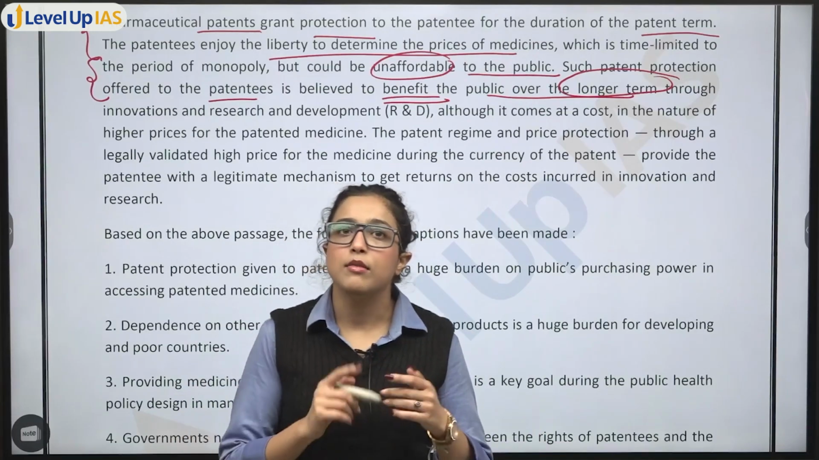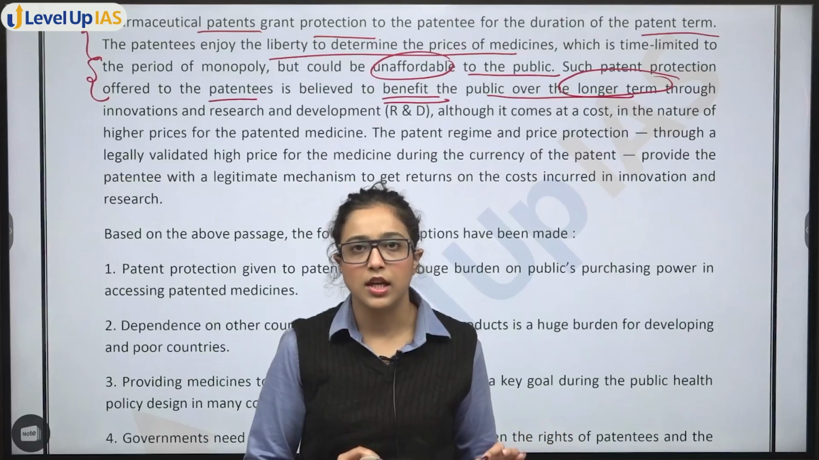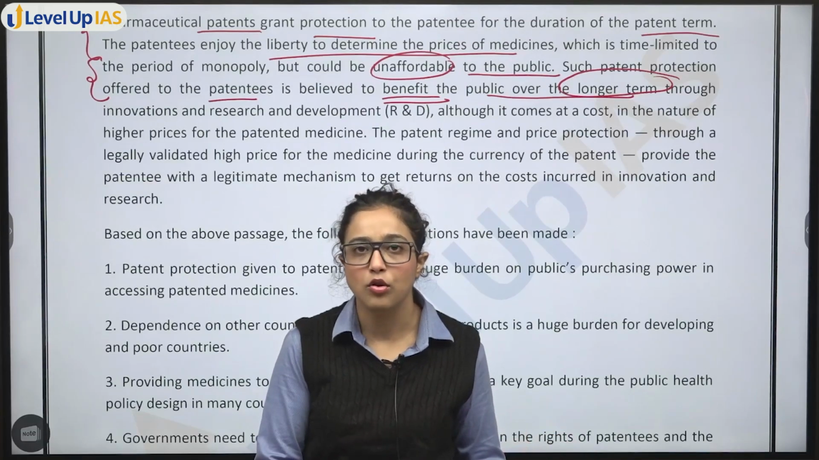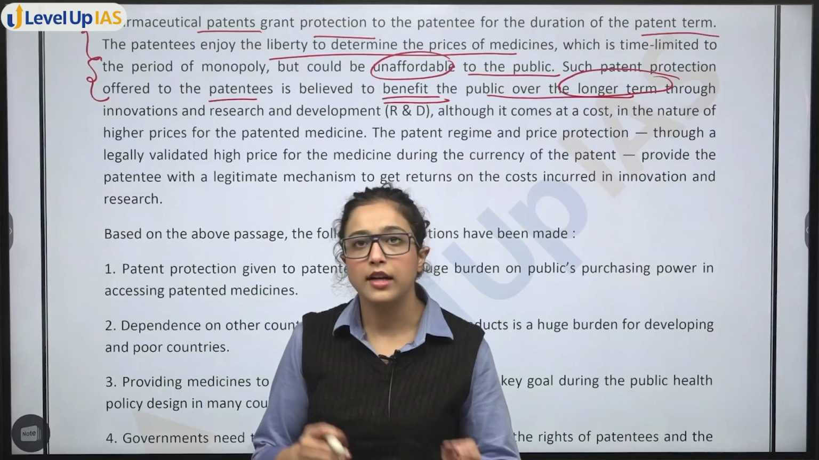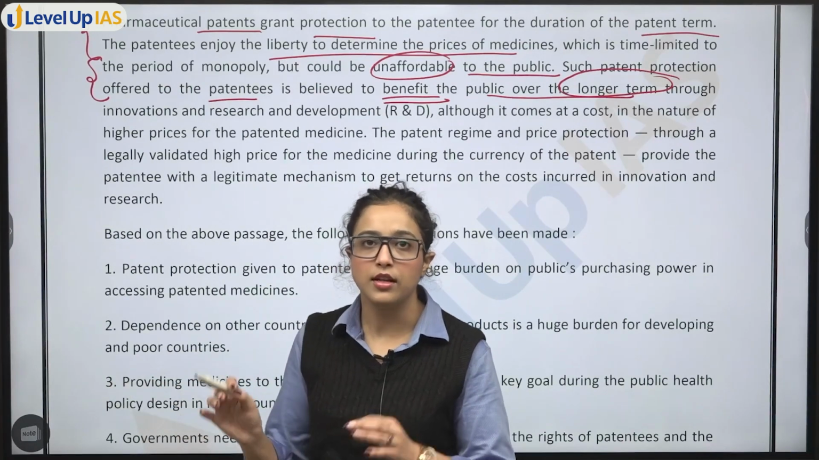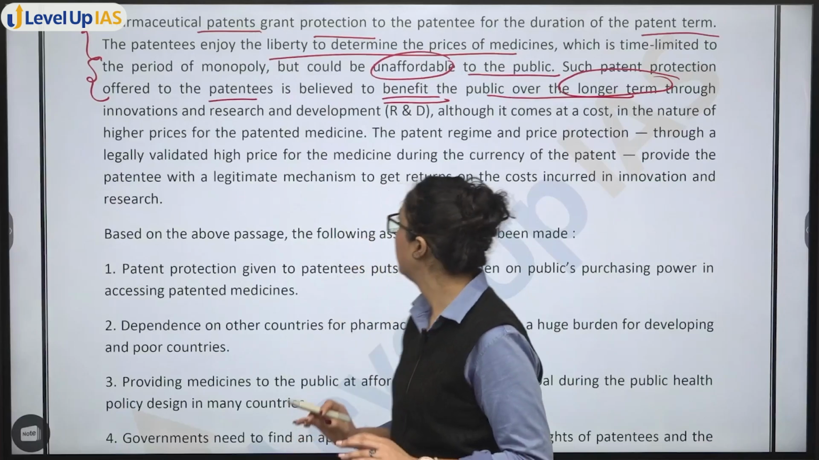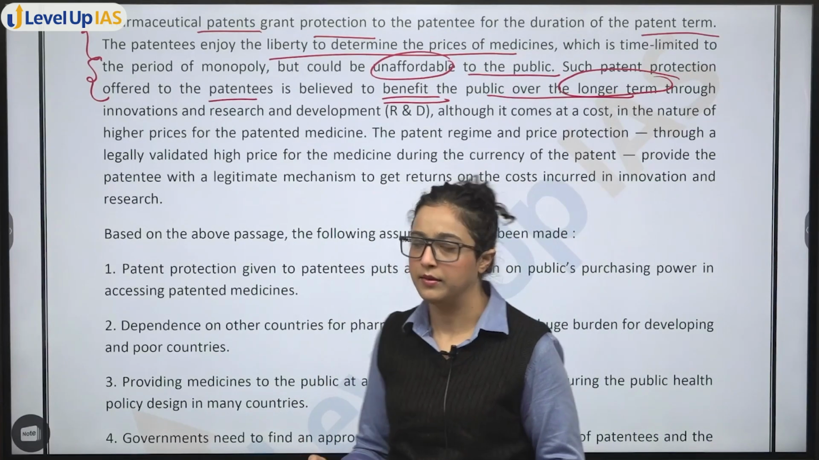It is important to give patent protection, otherwise research and development will not happen, companies will not benefit, they will not invest in research and development. And at the same time the author is also saying that yes, you have to strike a balance between these two things, because if you give patent protection, medicines become unaffordable.